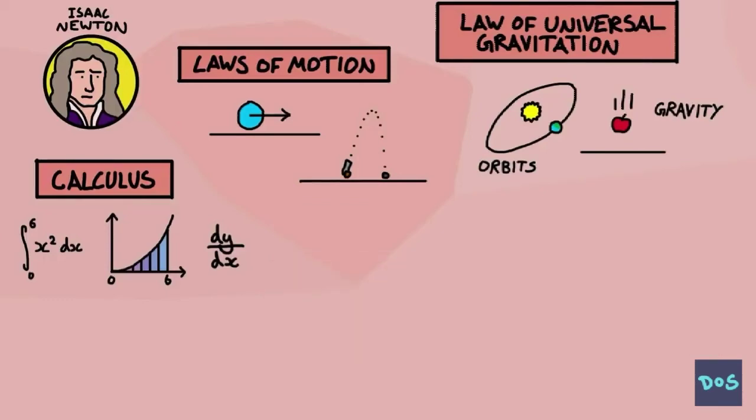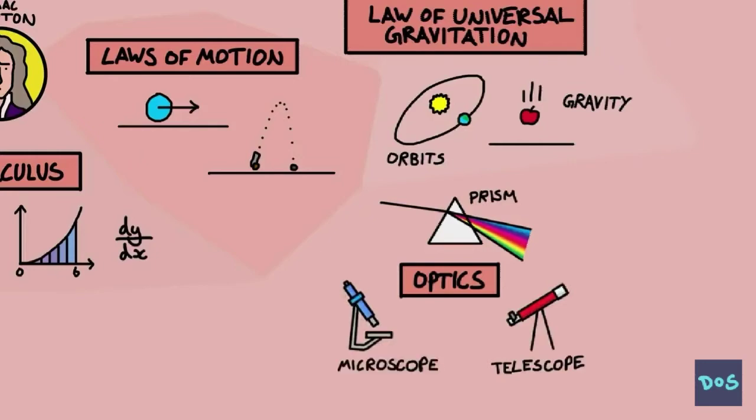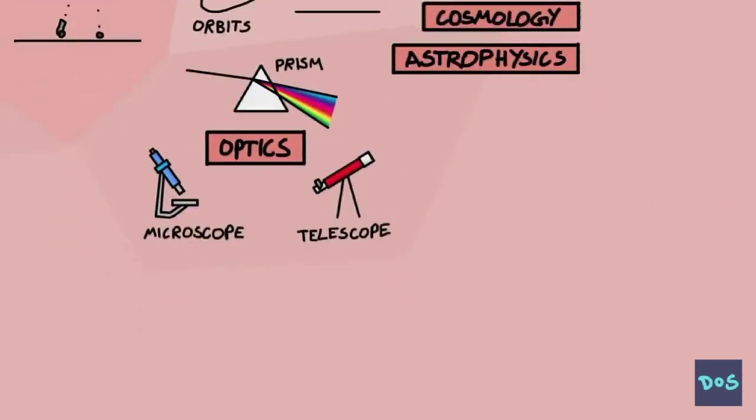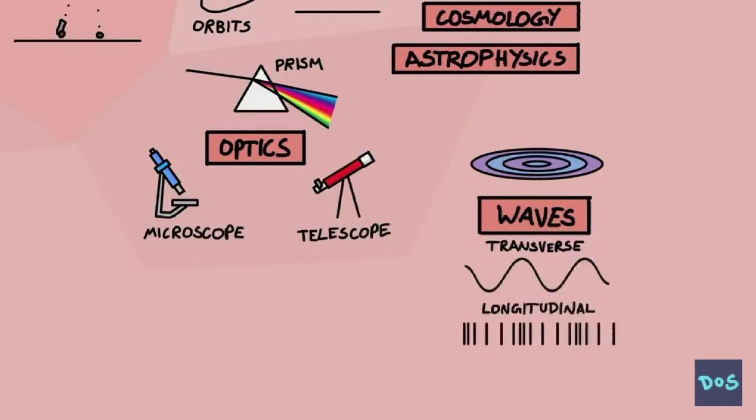Newton also made studies in the field of optics, which is the physics of light and how it travels through different materials. For example, reflections in prisms and lenses, which are used to focus light in telescopes, microscopes, and cameras. Telescopes enable us to peer into the depths of space, observe the objects there, and develop astrophysics and cosmology. Optics is closely related to the theory of waves, which is basically how energy can travel through a medium, like ripples on the surface of a pond or sound through the air.